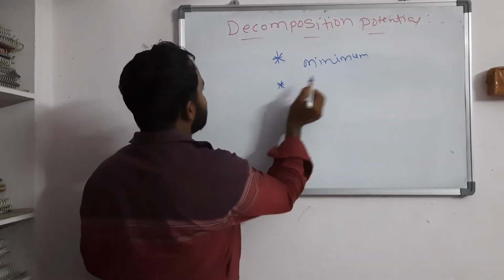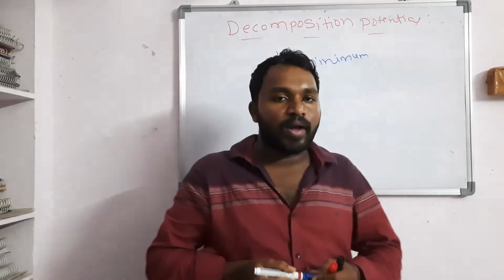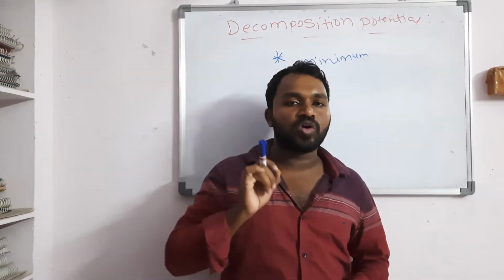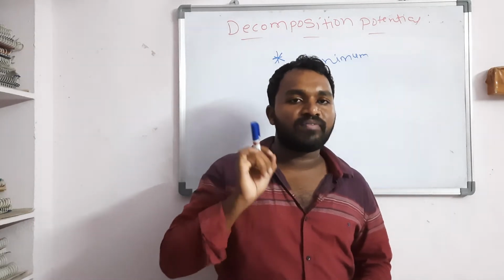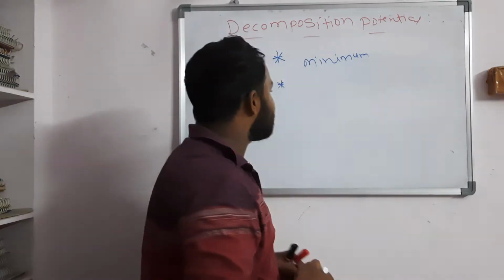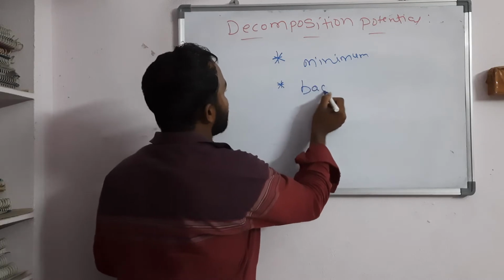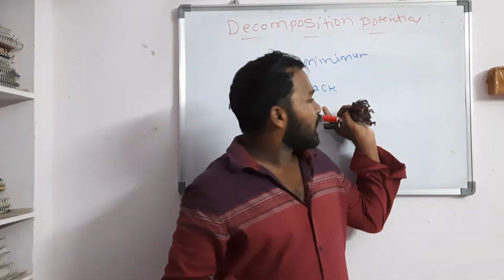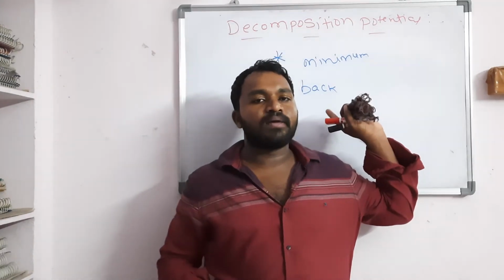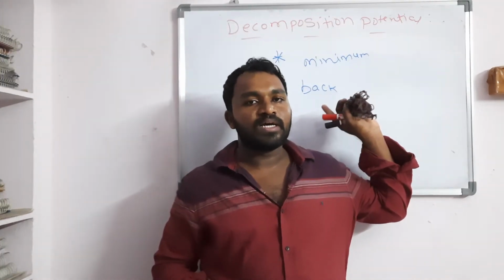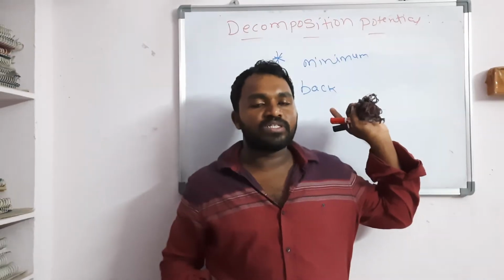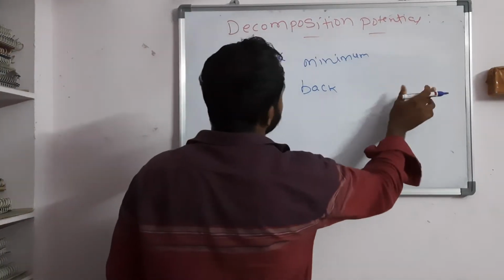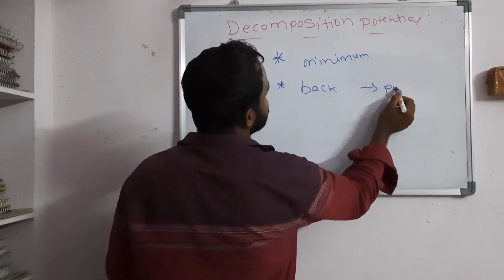And the second point is, sometimes the products of electrolysis exert a back EMF which opposes the applied EMF of the electric cell. This is due to polarization.